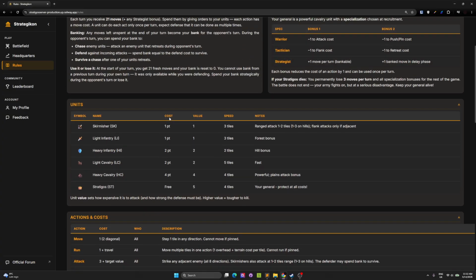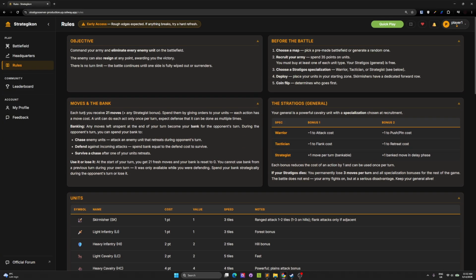And the bank basically is what you have: 21 moves plus whatever moves the general gives you, and based on this, you can chase, defend, or survive a chase. And there is Elo, by the way. The more you play and win games, you're gonna earn stars and Elo.